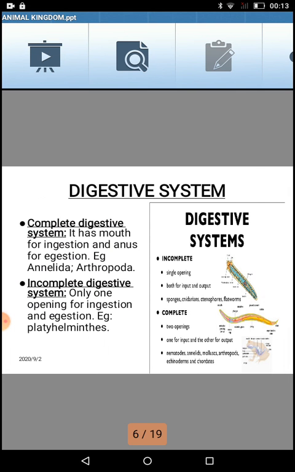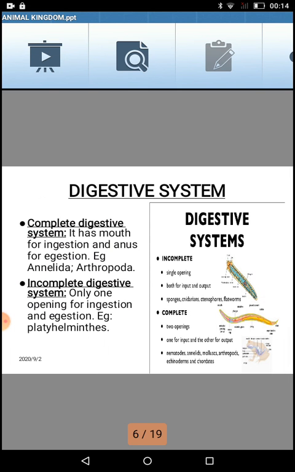Another example is the digestive system. Now here you can see, complete digestive system and incomplete digestive system. Very simple. A complete digestive system means an organism has two openings in the digestive system, one for ingestion, you can see in the lower diagram here, and the other for egestion. So mouth and anus should be present, and then the organism has a complete digestive system. In an incomplete digestive system, only one opening is there for both ingestion and egestion.